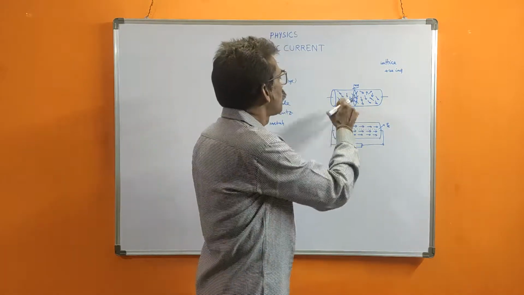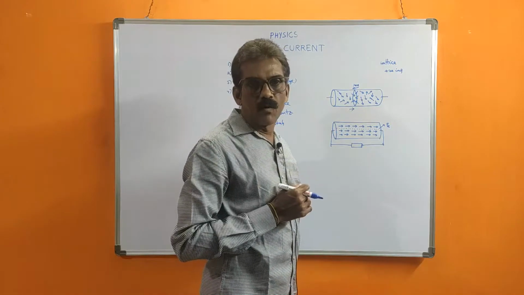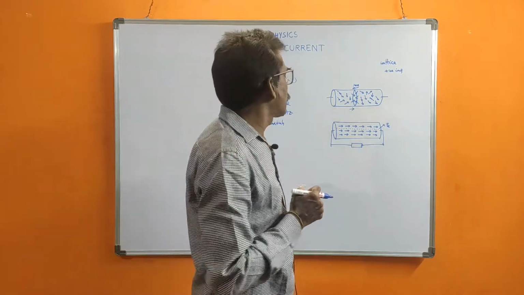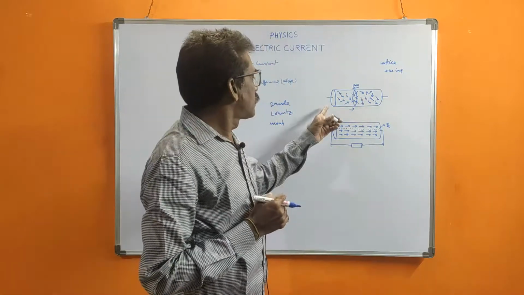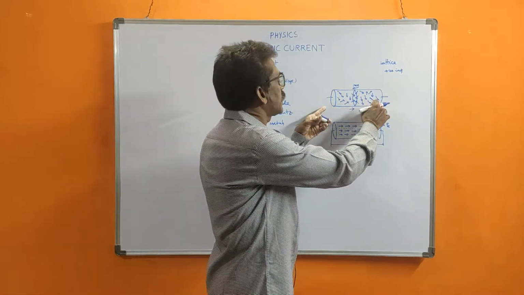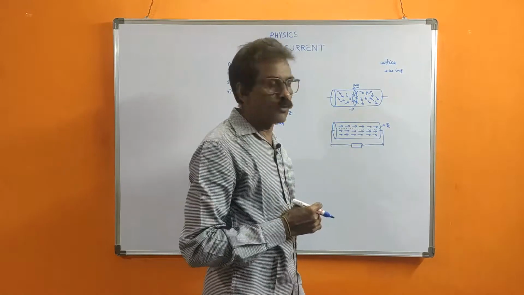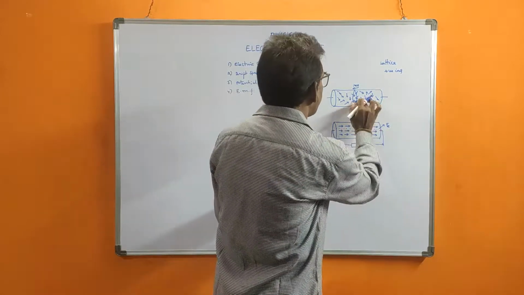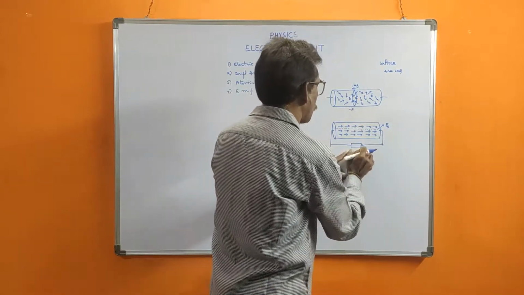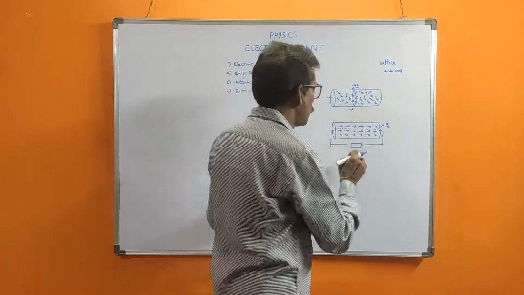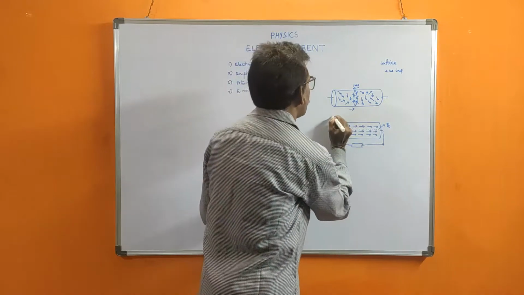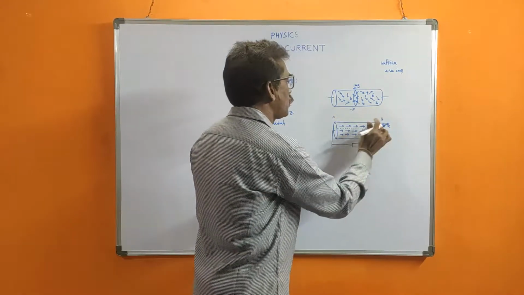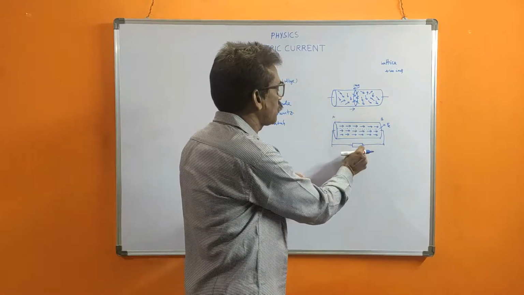So that's why external flow of current is not occurring; they are just randomly moving inside. That is what happens when a conductor is not connected to an external force. Suppose the same conductor is connected to an external force, that means a battery. We connect the two ends of the conductor, A and B, to the battery.